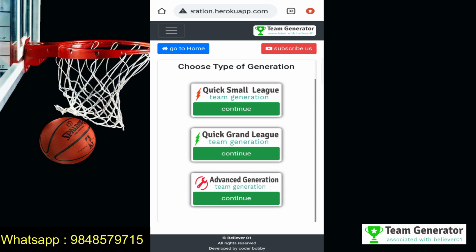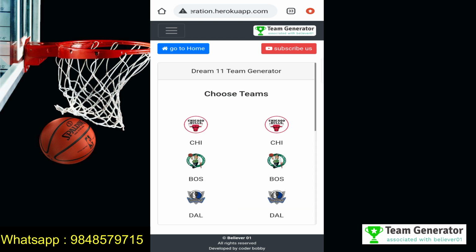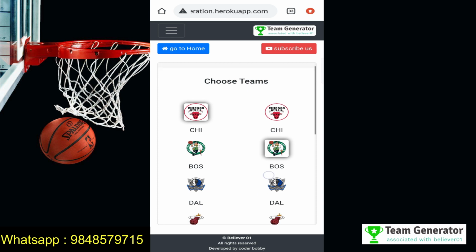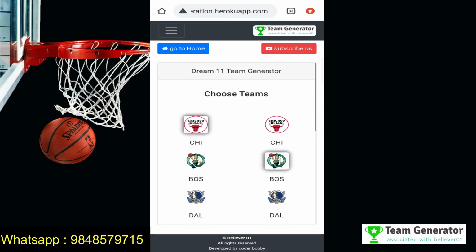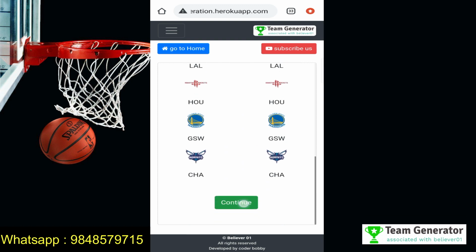But the third section, advanced generation, is a very powerful section in our software, because you give some of your predictions along with the software to create more accurate teams to win the Grand Leagues. So first of all, let's click on the advanced generation section here, and after that there are a lot of teams available. You need to click on any two teams and then continue.